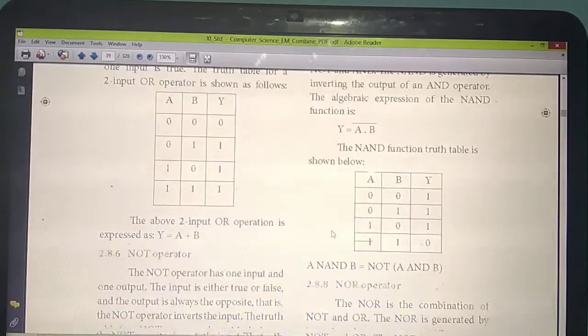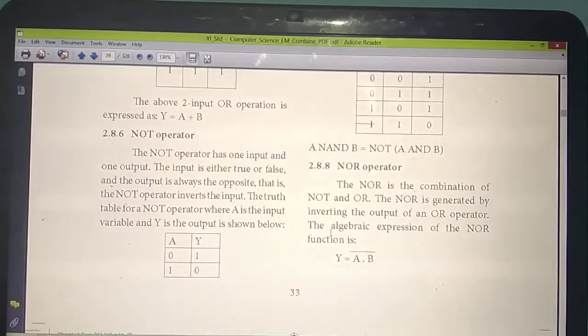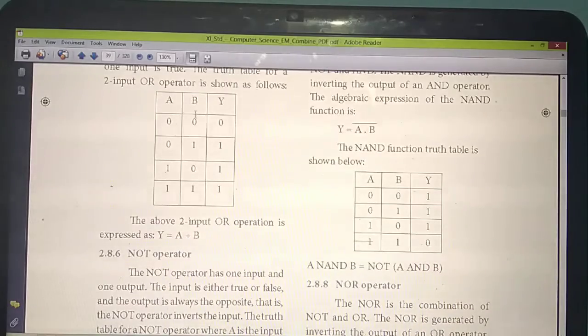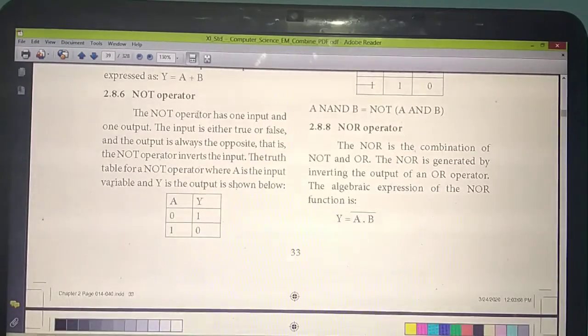Understand? Yes. So the next thing is the NOT operator, N-O-T. This NOT operator has one input and one output. Already we have studied two inputs, A and B. But the NOT operator is not like that. Only one input is there. That's very important. Only one input is there. The input value is either true or false.